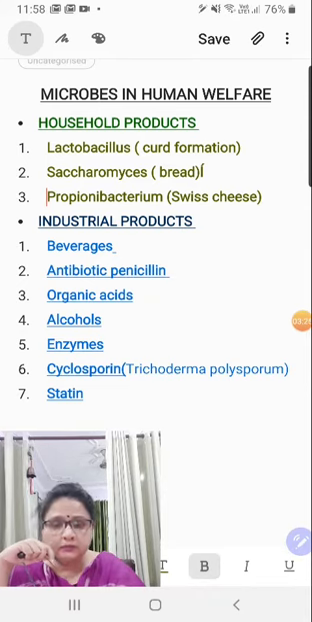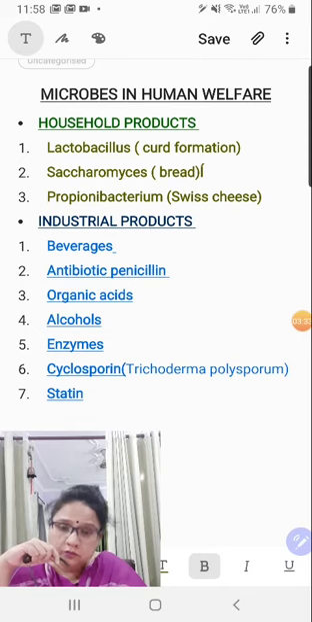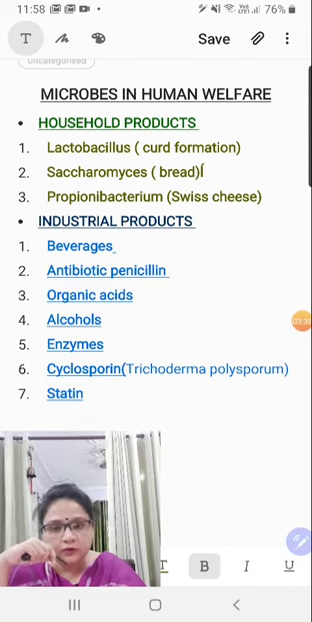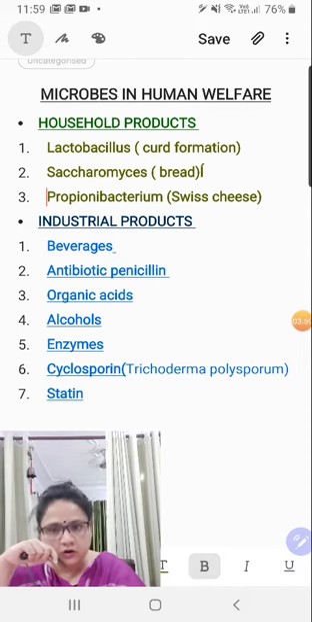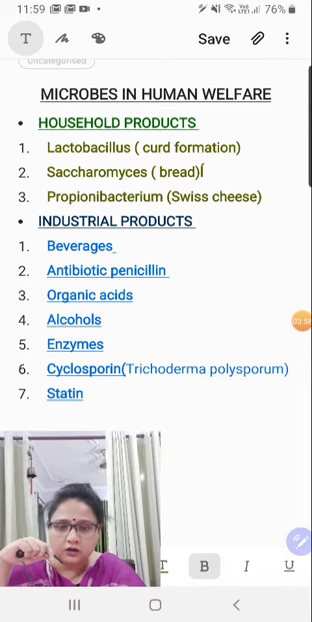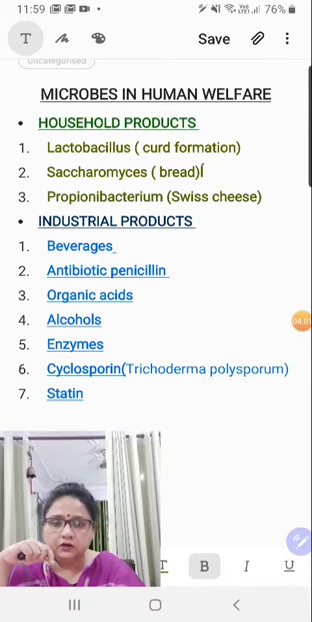You have to learn them. No one can help you in this. You have to learn the name of the source bacteria or source fungi, what is the product formed, and where that product is used. Right. Second one is industrial products. So here beverages are the first one. Children, you need to see here that beverages could be distilled or non-distilled. Non-distilled are those which are directly used after the fermentation process. We are talking about the naturally formed beverages.